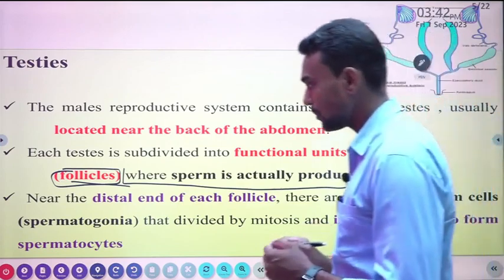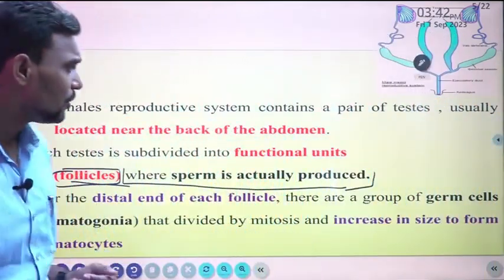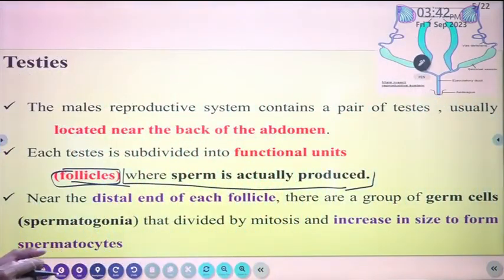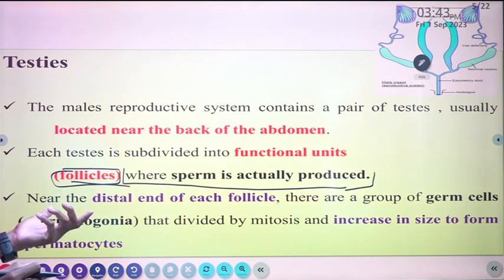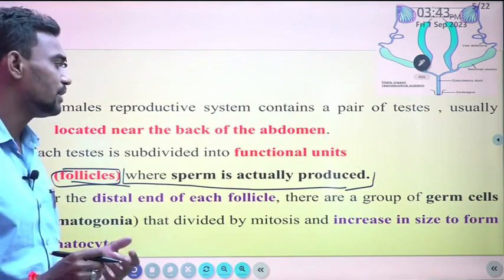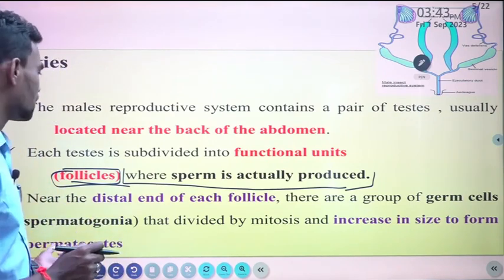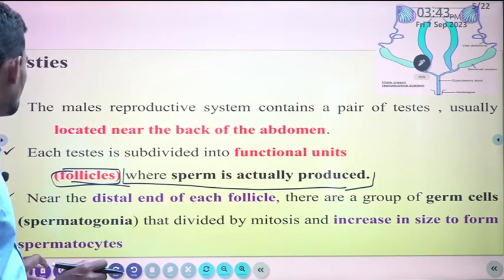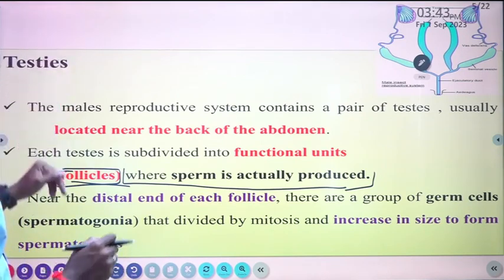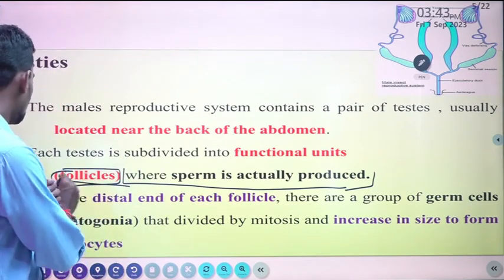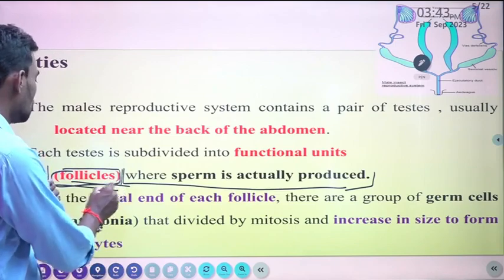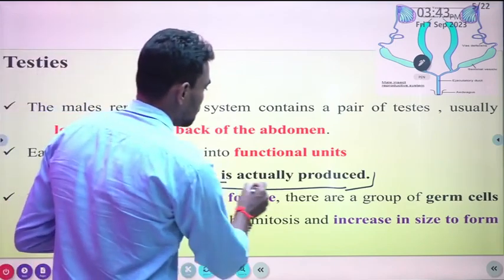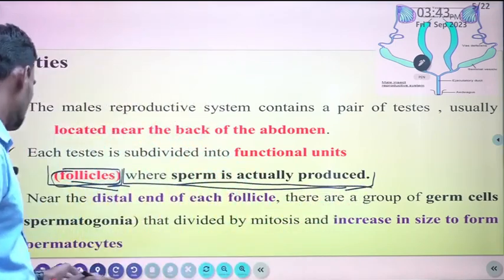So in the testis, the major part you need to know is the follicles, where sperm production takes place.